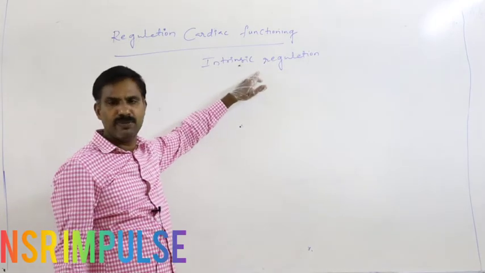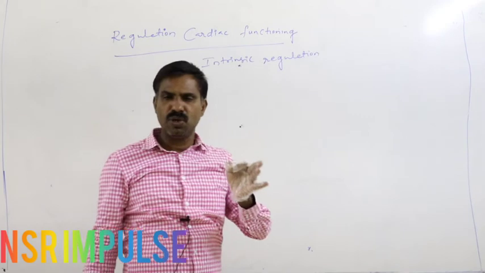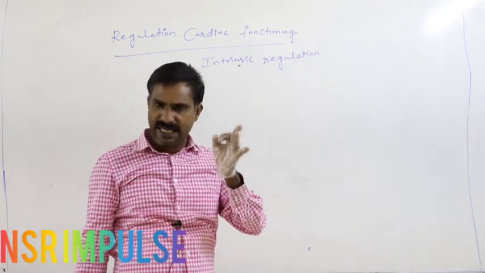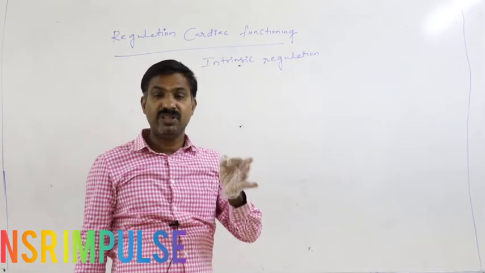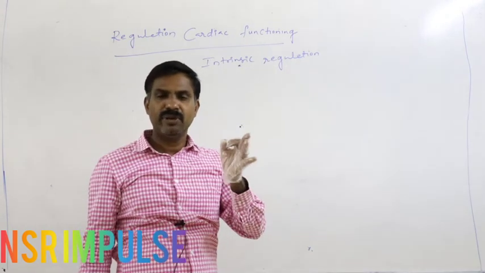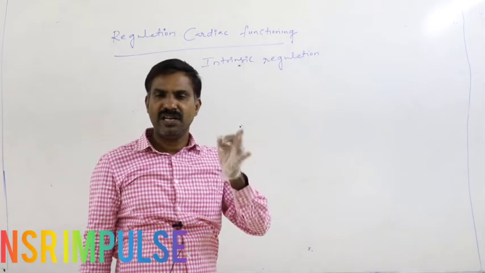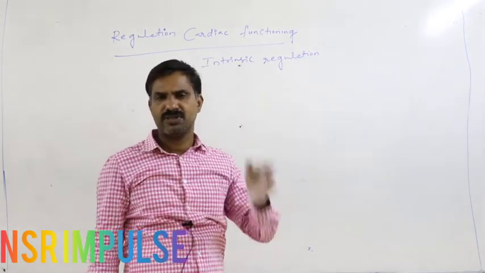In the heart of a person, the sinoatrial node is present, which is auto-excitable. Without receiving external stimuli, it can generate the action potential to continue the heartbeat and maintain the normal heartbeat.